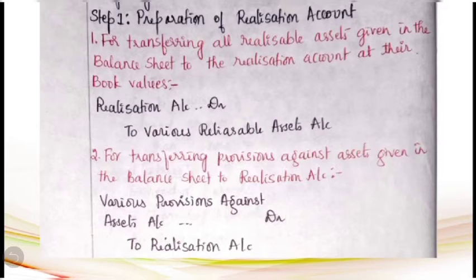So now the entry is going to be realization account debit to various realizable assets account. Then the second entry has to be passed for transferring provisions against assets given in the balance sheet to the realization account. Sometimes in the balance sheet we come across one adjustment, that is from the debtors, maybe reserve for bad debt or reserve for doubtful debt has been deducted from the gross debtors.